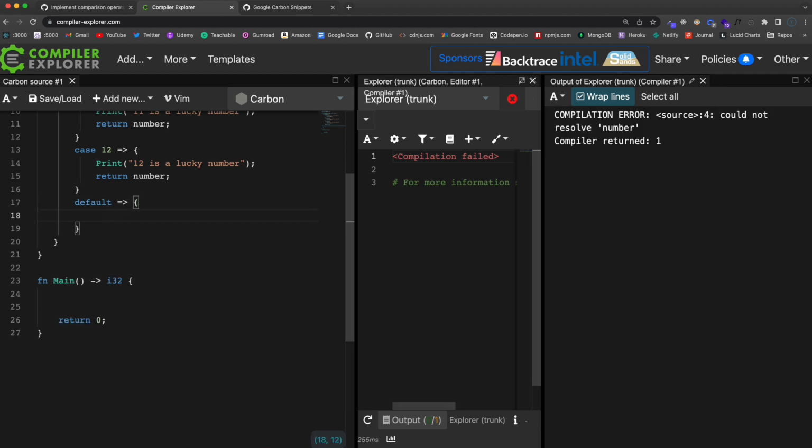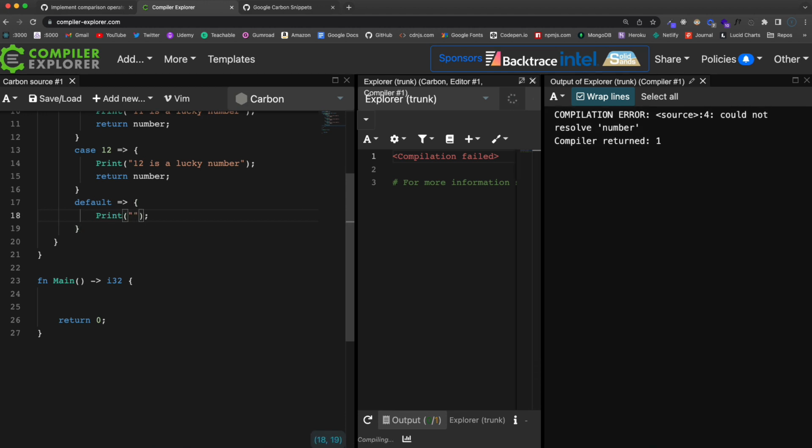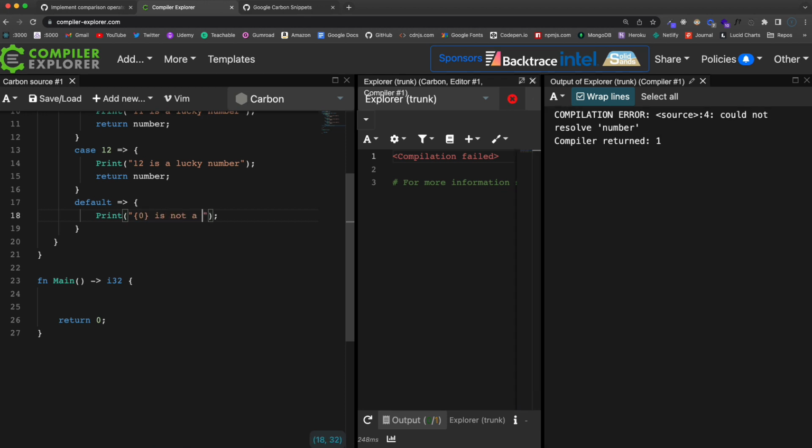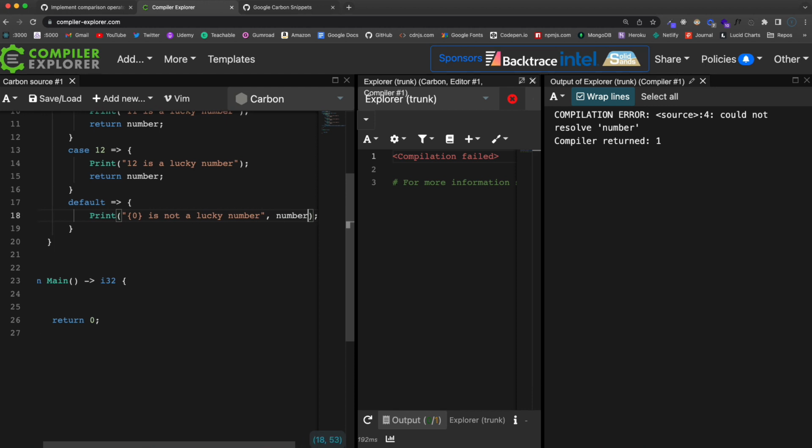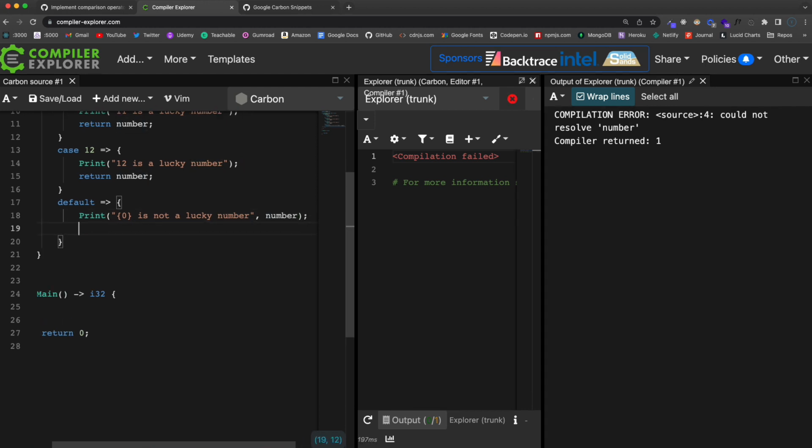So default, and let's print out, we'll go ahead and add the placeholder here, and we'll say is not a lucky number. And then we just want to pass in here the actual number. Okay, and then let's also return the number from here.